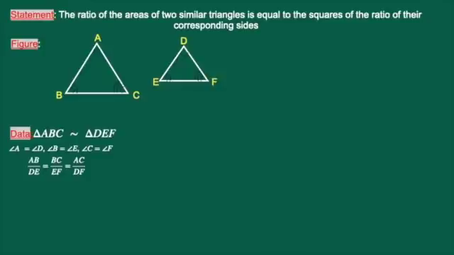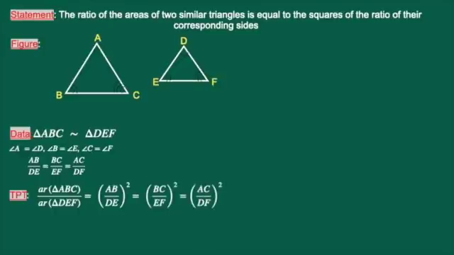Then what do we have to prove now? We have to prove the ratio of areas of similar triangles, that is area of triangle ABC divided by area of triangle DEF is equal to AB by DE whole square. AB and DE are corresponding sides. Square of the ratio of their corresponding sides. There are three pairs of corresponding sides. Therefore, AB by DE whole square is equal to BC by EF whole square is equal to AC by DF whole square. There is no need to prove all the three. One pair is proved. That is sufficient.